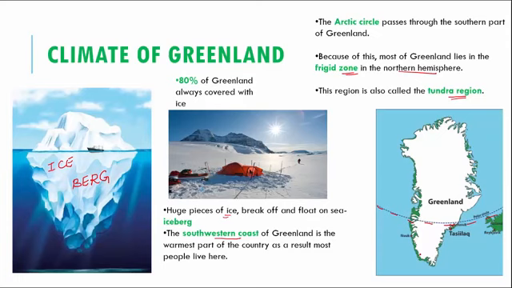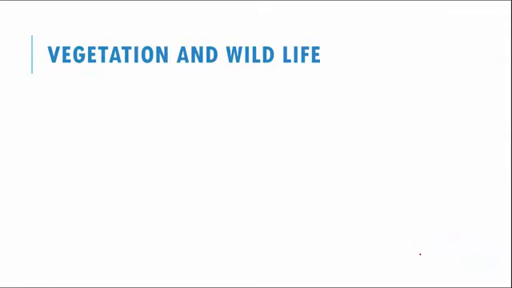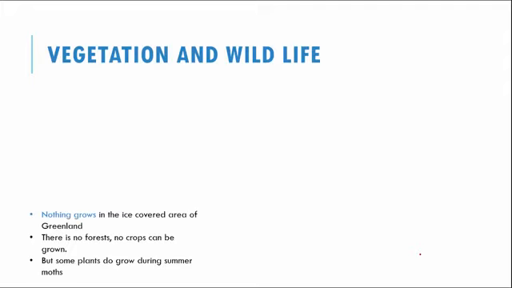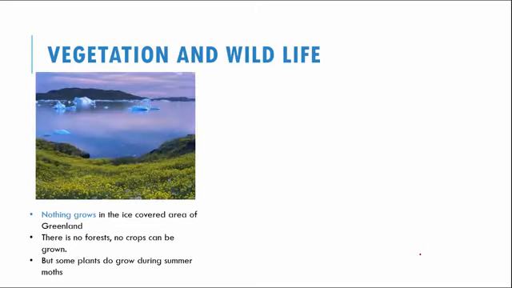Now, let us see more in detail about the vegetation and the wildlife that exists in Greenland. When you see vegetation, it is pretty cold, like we discussed, right? So, nothing grows in the ice covered areas of Greenland. There is no forest, there is no crop, and really nothing can be grown. But during some of the summer months, a few plants grow. Some of the plants that grow are sage, cotton grass, and lichens, but otherwise it's pretty barren.